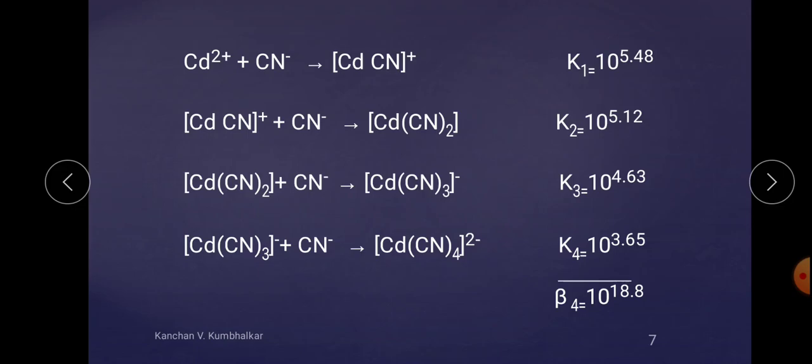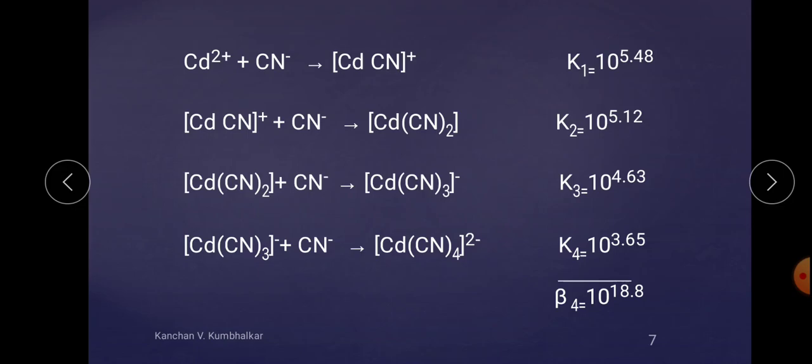If K has a large value, the complex is stable, and if 1 by K, the instability constant, has a larger value, then it gives dissociation, meaning the complex is less stable.